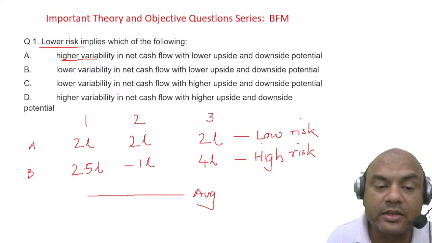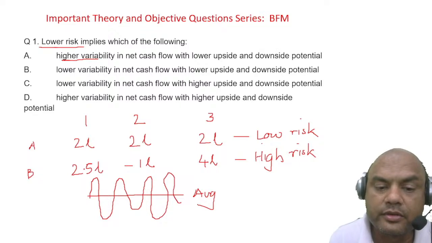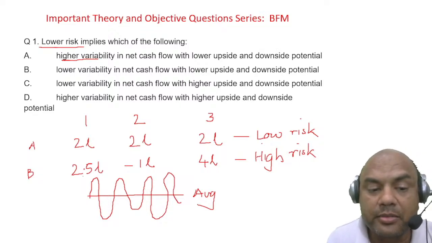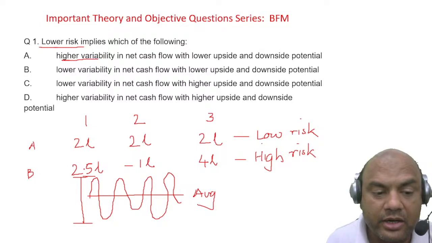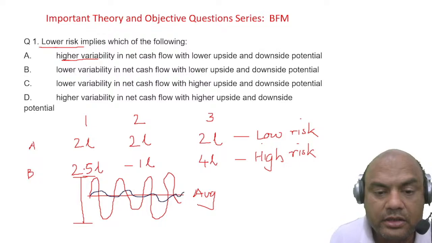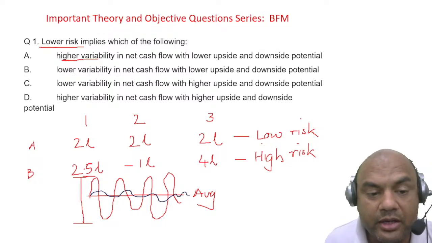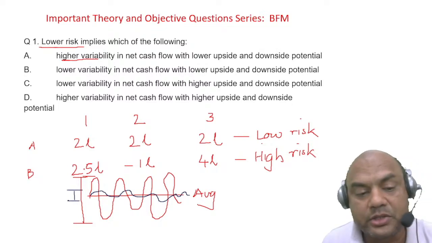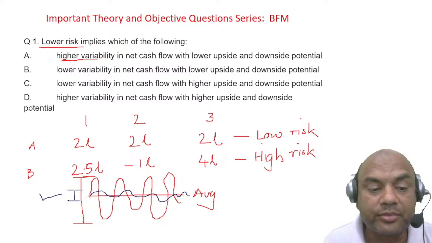So if my returns are fluctuating like this, then I'm having higher variability. This to this much is my range, right? But if my returns are fluctuating like this, let me make it a different color now. Suppose my returns are fluctuating like this, so this is giving me a shorter upside and downside. So which one will I prefer? I should always prefer this one, the shorter one, right?